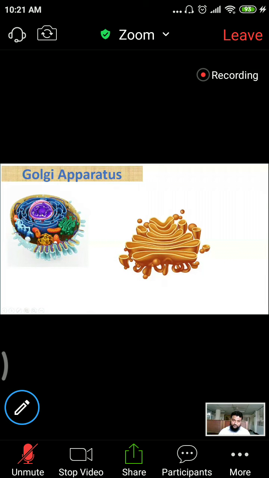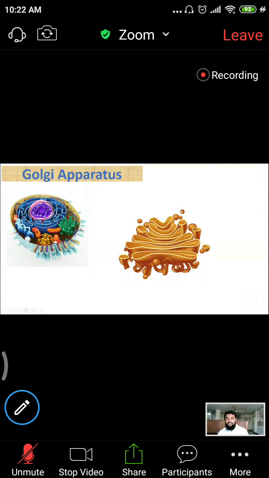Look at here, it is the nucleus. The nucleus is surrounded by rough endoplasmic reticulum, as you know the location of rough endoplasmic reticulum. Then outside the rough endoplasmic reticulum is the smooth endoplasmic reticulum, and very close to the rough endoplasmic reticulum is the Golgi apparatus. So nucleus, rough endoplasmic reticulum, Golgi apparatus, then cell membrane. The Golgi apparatus is located between the cell membrane and the rough endoplasmic reticulum. One surface of the Golgi apparatus is close to the rough endoplasmic reticulum and another surface is located toward the cell membrane.